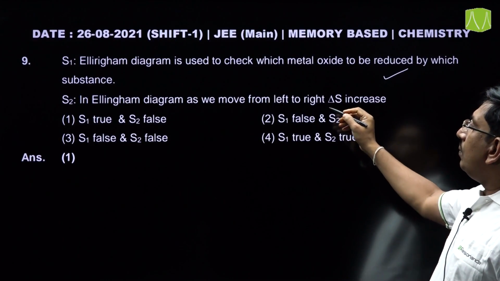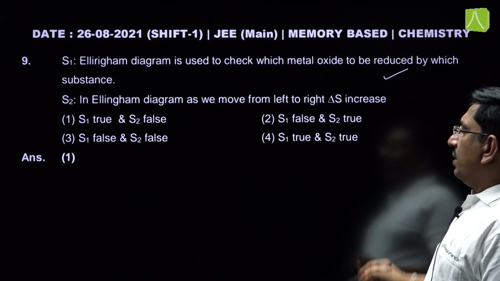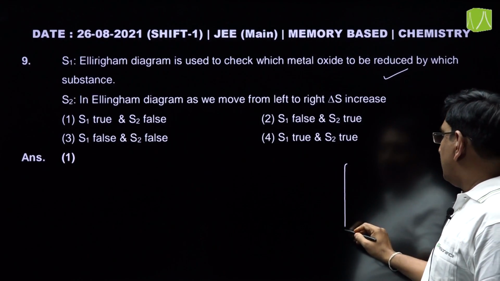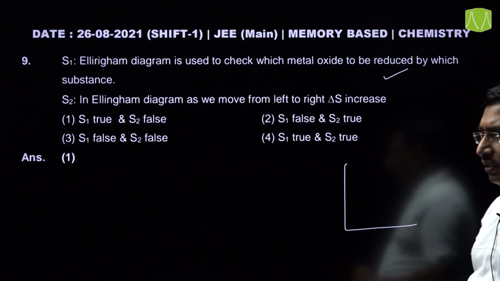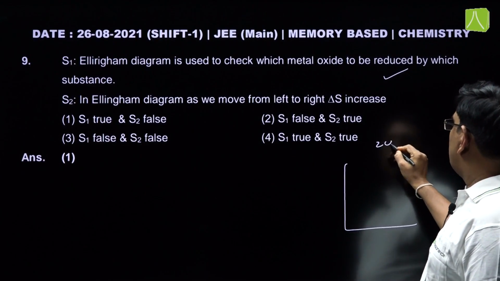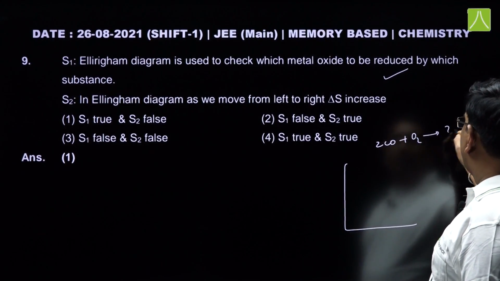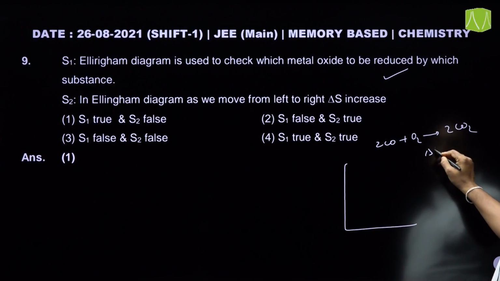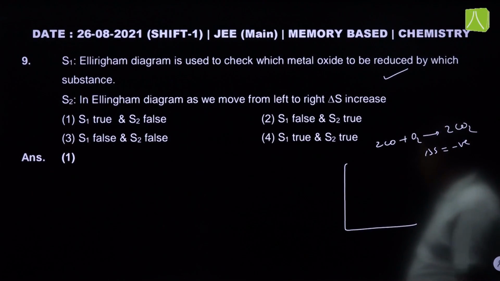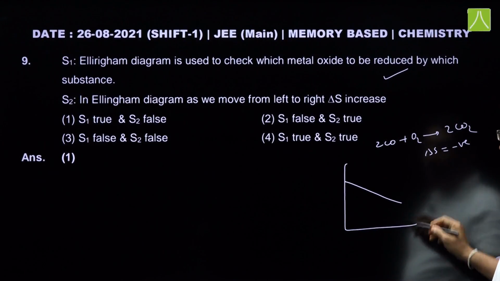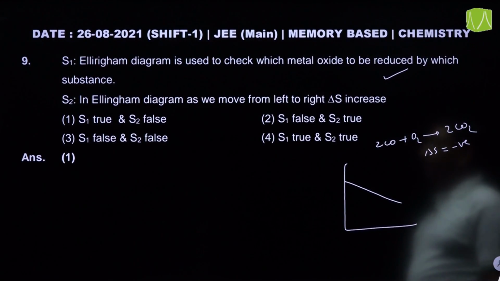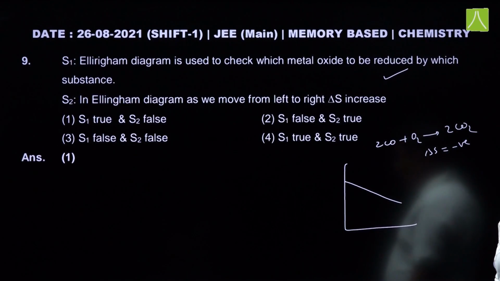Next, in the Ellingham diagram, as we move from left to right, delta S increases. This is not always correct. If you see 2 CO plus O2 giving 2 CO2, for this the delta S will be negative, that means the line is observed like this. So, this second statement is incorrect, only the first statement is correct.